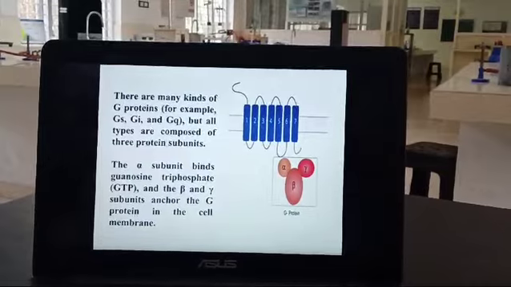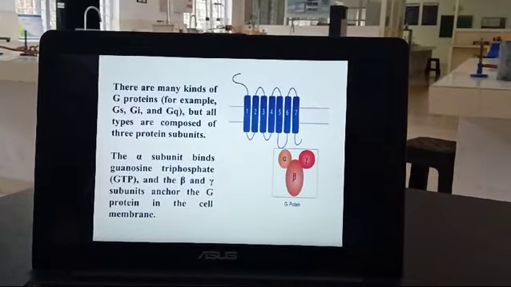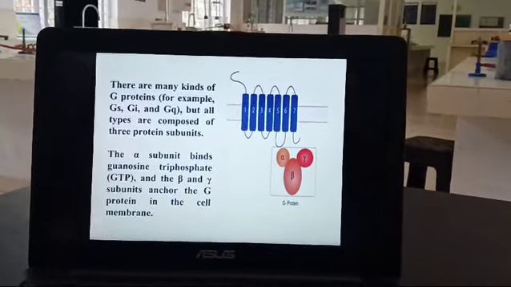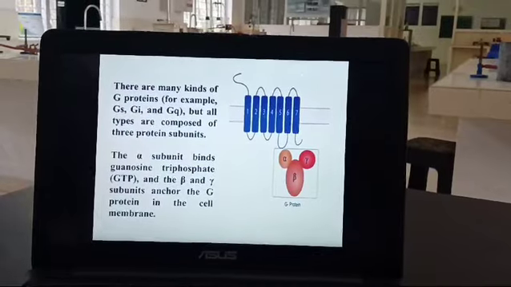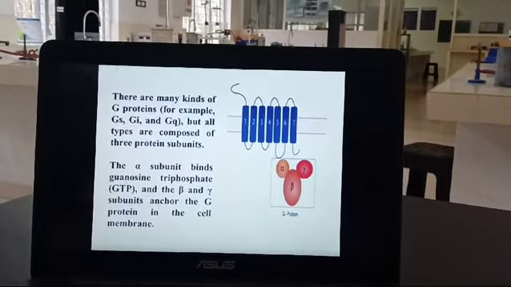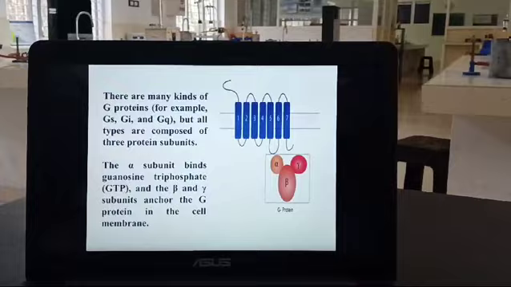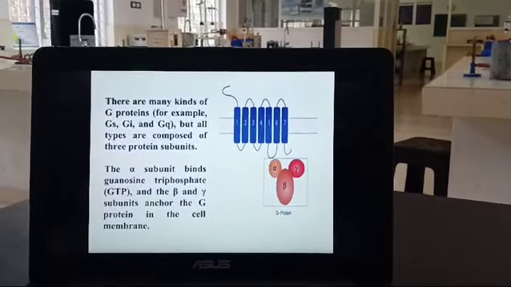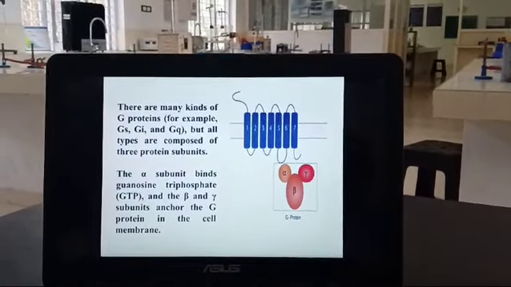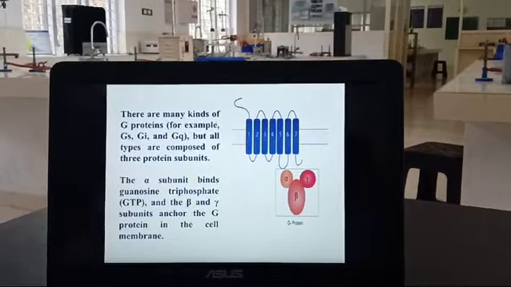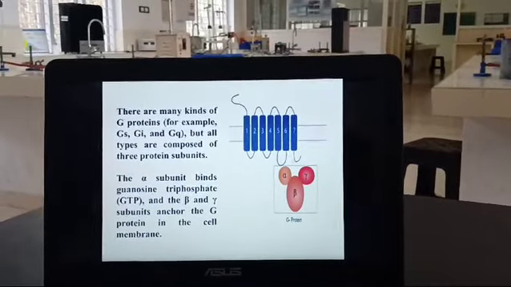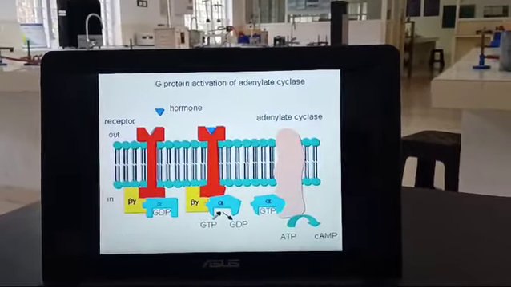The alpha subunit binds guanosine triphosphate, and beta and gamma subunits anchor the G proteins. That means it has three subunits: one is alpha, one is beta and one gamma. Alpha is binding with guanosine triphosphate; beta and gamma are binding with the G protein in the cell membrane.